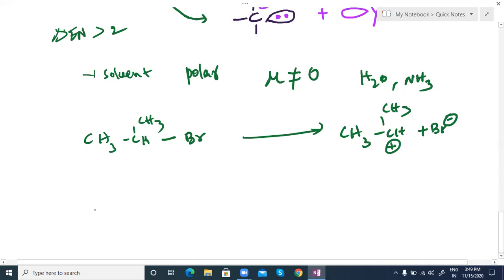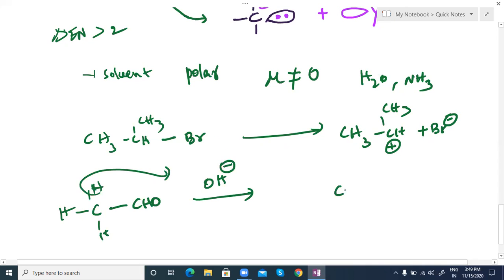You may find other examples also. Carbon, hydrogen. This is an aldehyde. Now I am taking here some OH minus. It can take this H plus ion. Then we are getting here a carbanion with negative charge, plus H2O anyway. So this is also heterolytic cleavage. That depends upon the situation where we get positive and negative charges. These are the types of bond breaking.